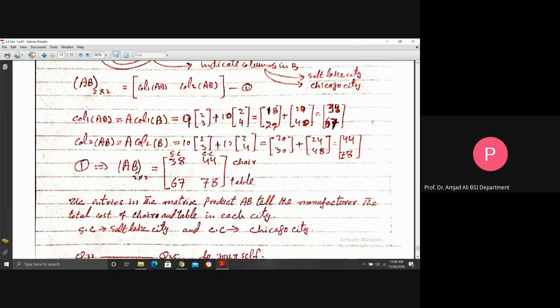Matrix B entries indicate the total number of dollars cost in each city of each product, but their product here indicates some other information, the total cost of each product in each city.